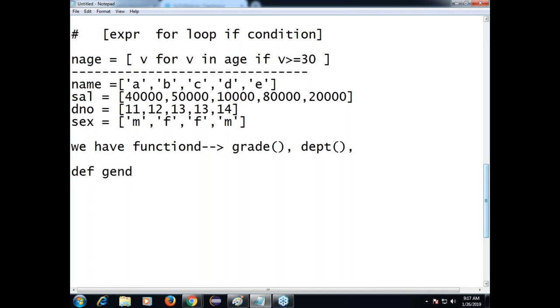Def gen, argument some x. If x dot lower, because some genders can be in uppercase, some genders can be in lowercase. We are neutralizing into lowercase. If it is f, then x equal to female I am giving.